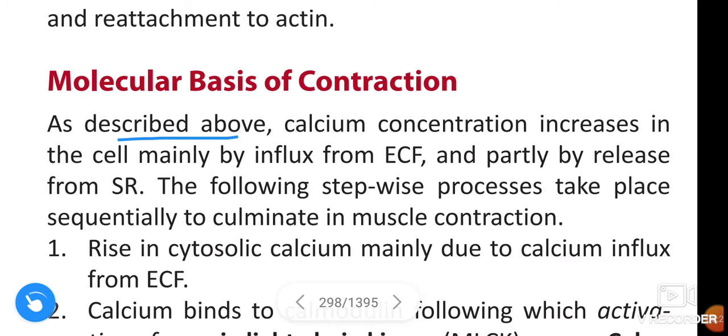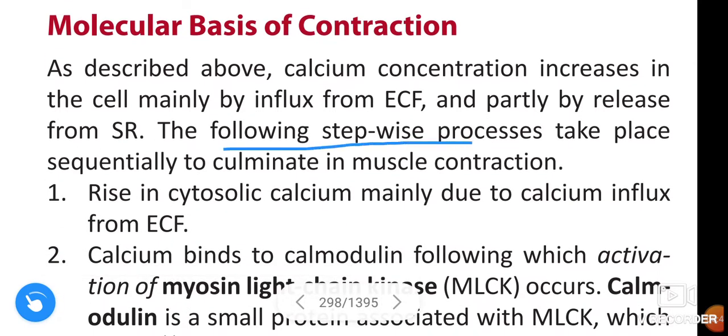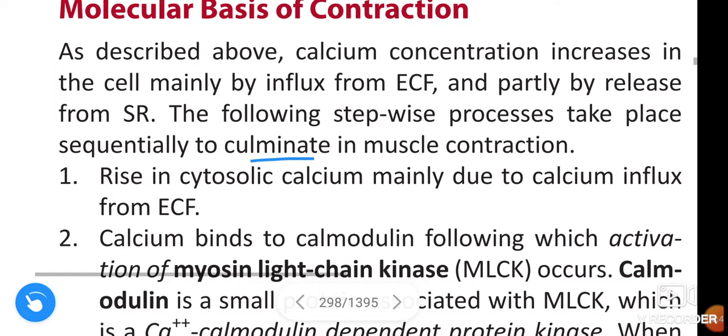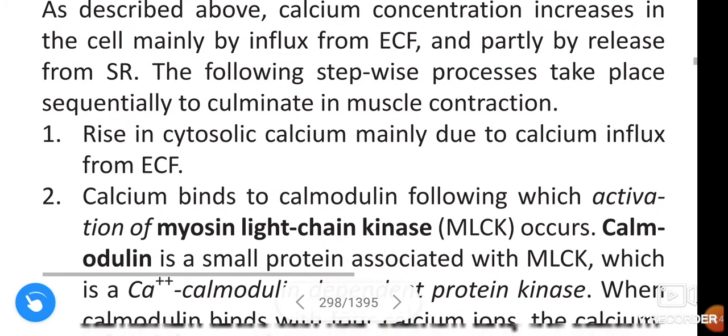As described above, calcium concentration increases in the cell mainly by influx from extracellular fluid and partly by release from sarcoplasmic reticulum. The following stepwise process takes place sequentially to culminate in the muscle contraction.